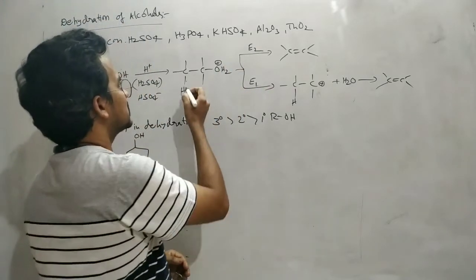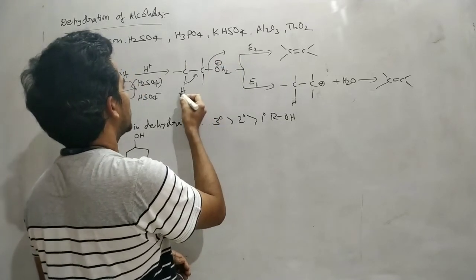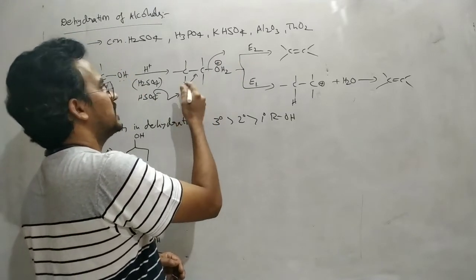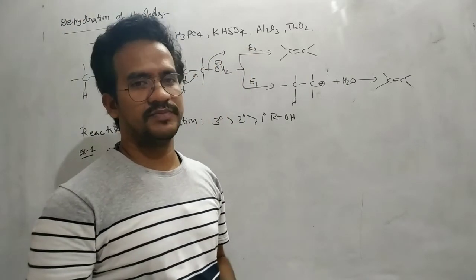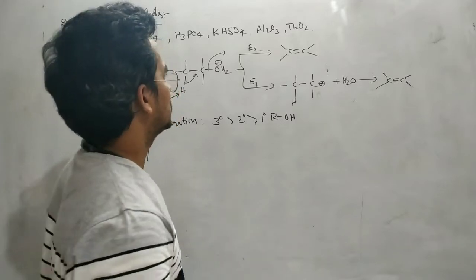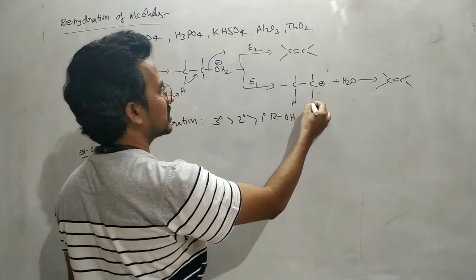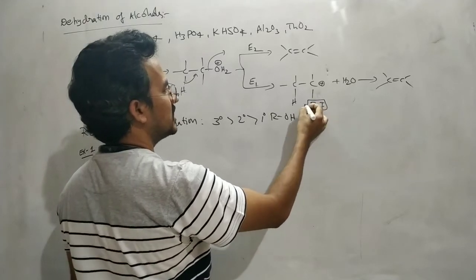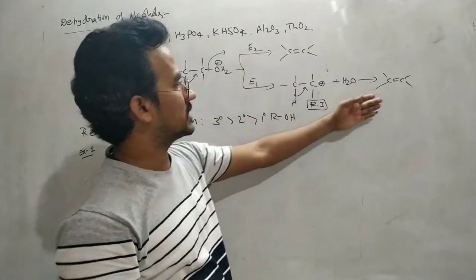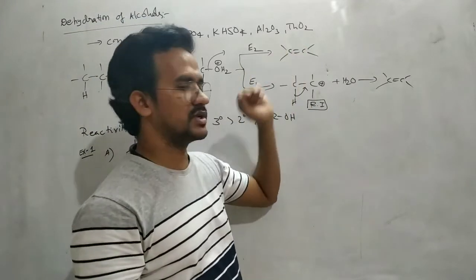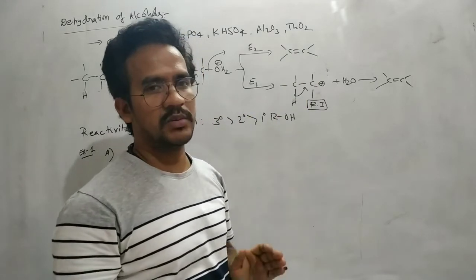In this case, removal of the water molecule and, at the same time, removal of the H plus by the HSO4 minus is the E2 mechanism. In the E2 mechanism there is only a single step, involving bond breaking and making simultaneously. Or, first the water molecule leaves, and as a result we get a carbocation as a reaction intermediate. Then loss of H plus by the HSO4 minus gives the alkene. That is a two-step process. The one-step process is the E2 elimination, the bimolecular elimination reaction, and the two-step one is the E1, the unimolecular elimination reaction.